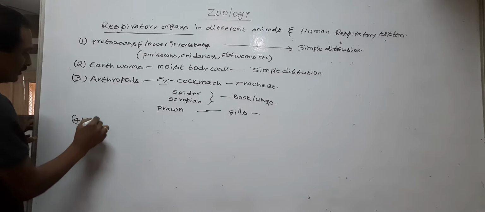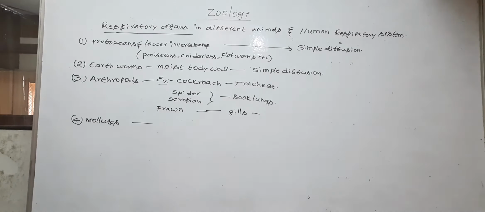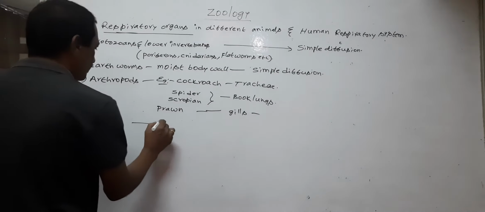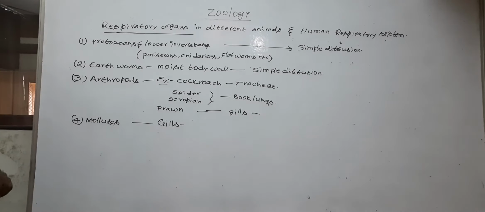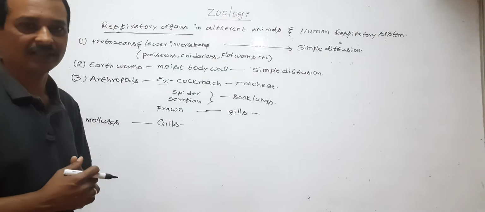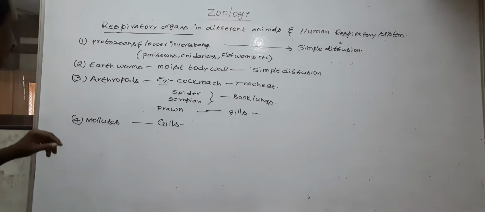Molluscans. Molluscans possess gills. So gills are the respiratory organs in molluscans. Gills in the molluscans are called ctenidia.